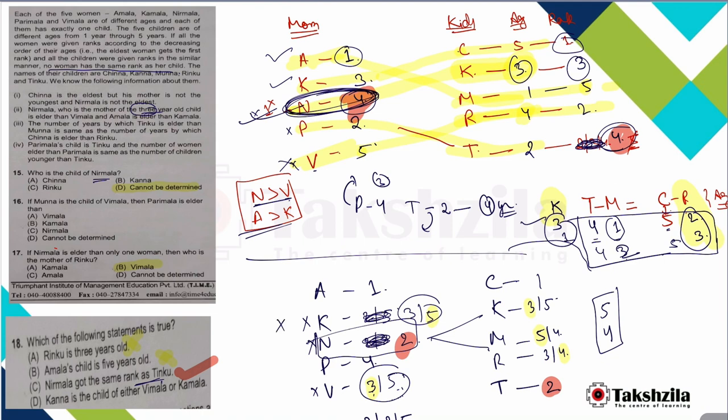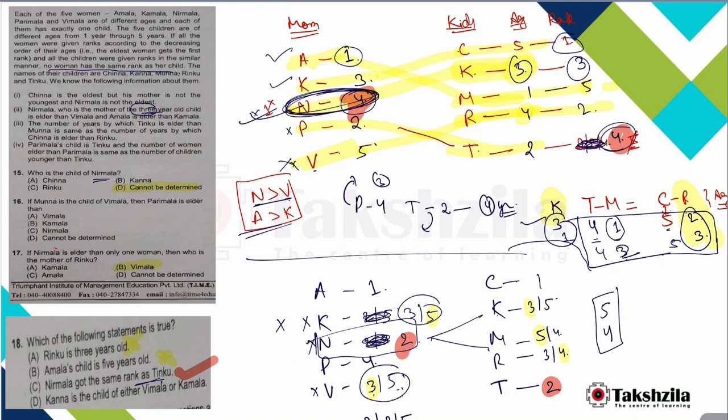Mother of N is the mother of K or R for sure. Parimala is the mother of T. Munna is the child of Vimla, so Vimla is not possible. So the only possibility for Chinna is that A is his or her mother. But it is not possible now because they cannot have the same ranks. So our supposition of taking Munna to be 5 was wrong, so this case is wrong. Ultimately we are left with only one case.